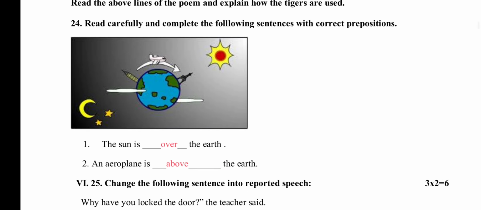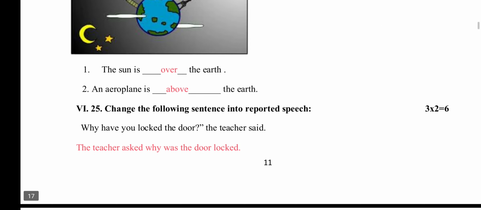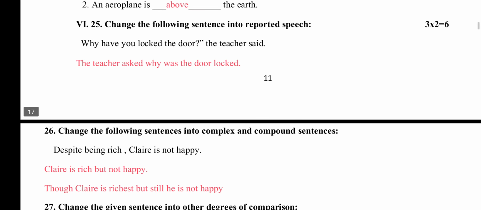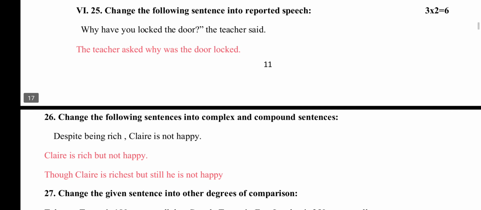So read carefully and complete the following sentence with the correct preposition. The sun is over the earth or far the earth. Okay. The aeroplane is above the earth. Change the following sentence into reported speech. Why have you locked the door? The teacher said. The teacher asked. Why was the door locked?